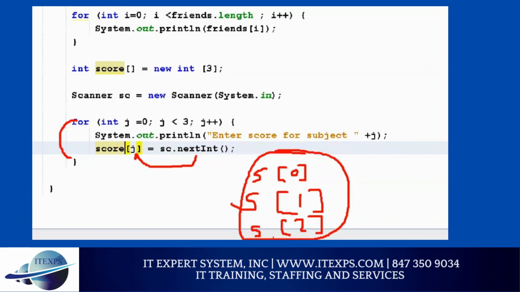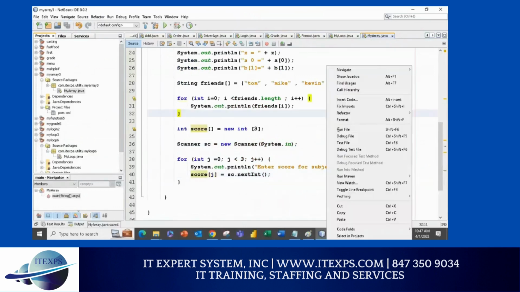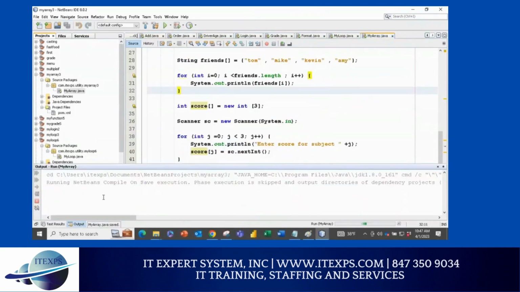Now I want to test it out before I go in deeper, because I like to do program step by step. Trust me, programming is so much fun when you understand it. If you just type without understanding, it's going to be a problem. So now I'm kind of interested in how it works. So I save it, I right click it, and I run it. So it will wait for me in a console.